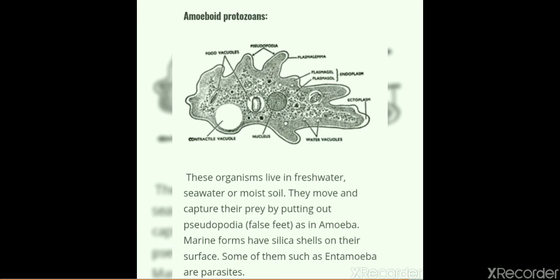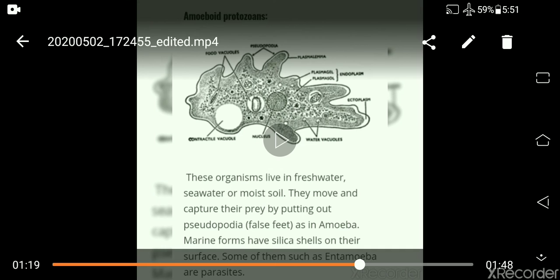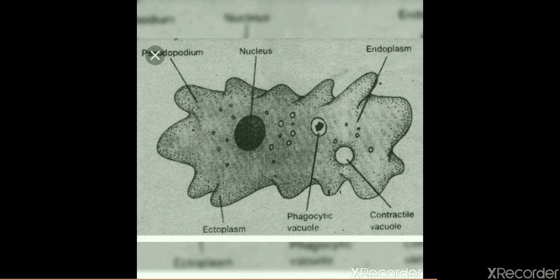See, this is the amoeboid protozoan. Amoeba is found in fresh water, sea water, and moist soil. They move and capture their prey by putting out pseudopodia, false feet, as in amoeba. Marine forms have silica shells on their surface. Some of them, such as Entamoeba, are parasites found in the intestine. In the next section, you will see the structure of amoeba, the amoeboid protozoan.